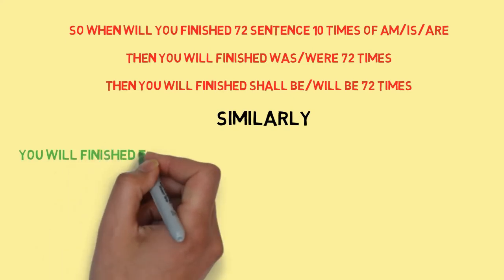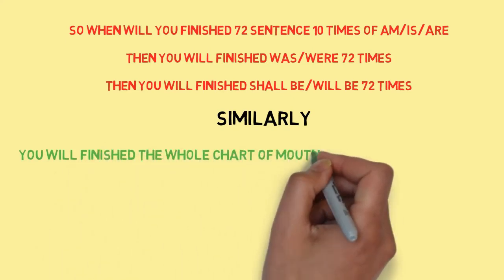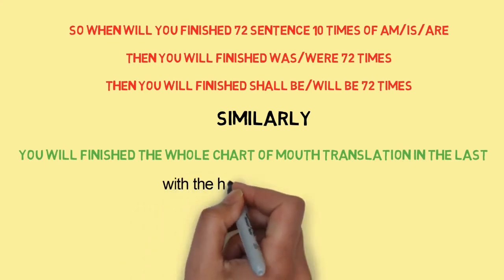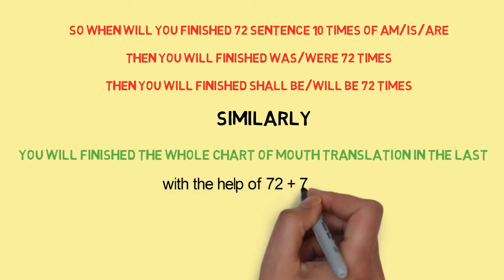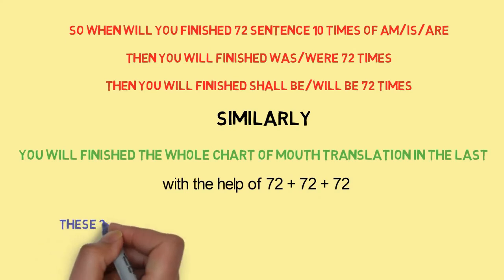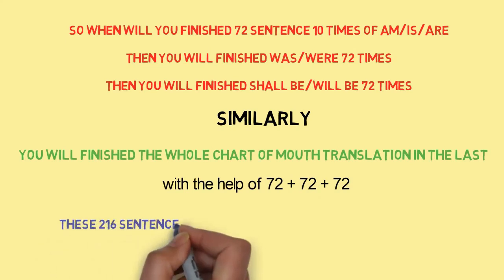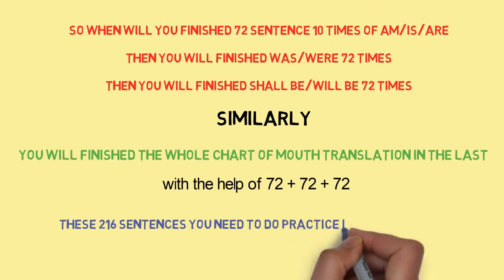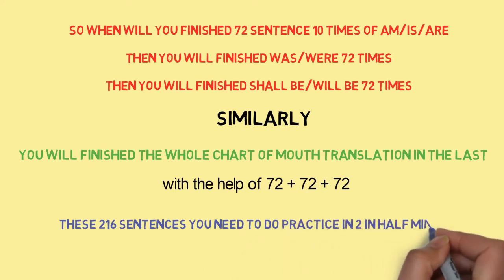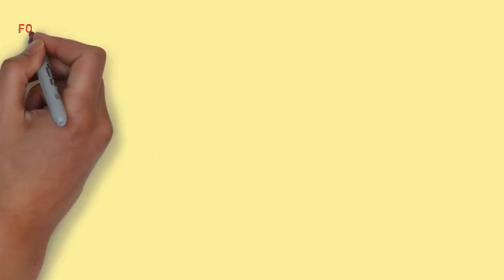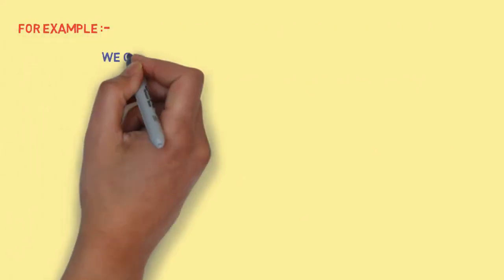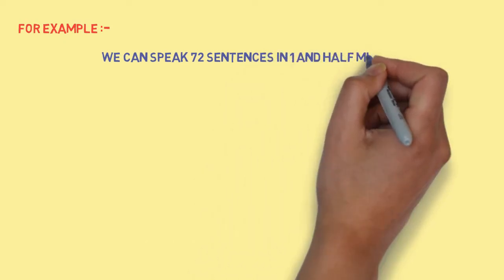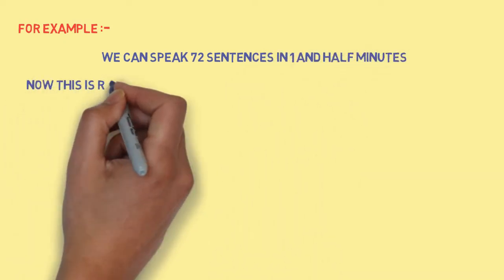Similarly, you will finish the whole chart of mouth translation with 72 plus 72 plus 72. These 216 sentences you need to practice in 2.5 minutes. For example, we can speak 72 sentences in 1.5 minutes.